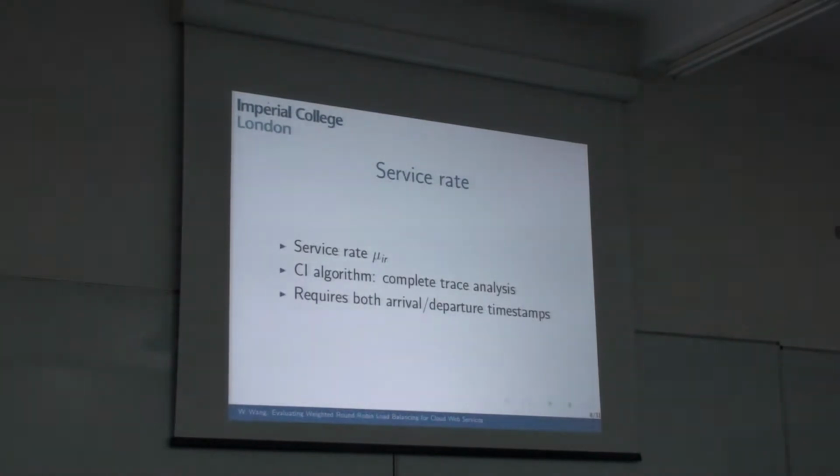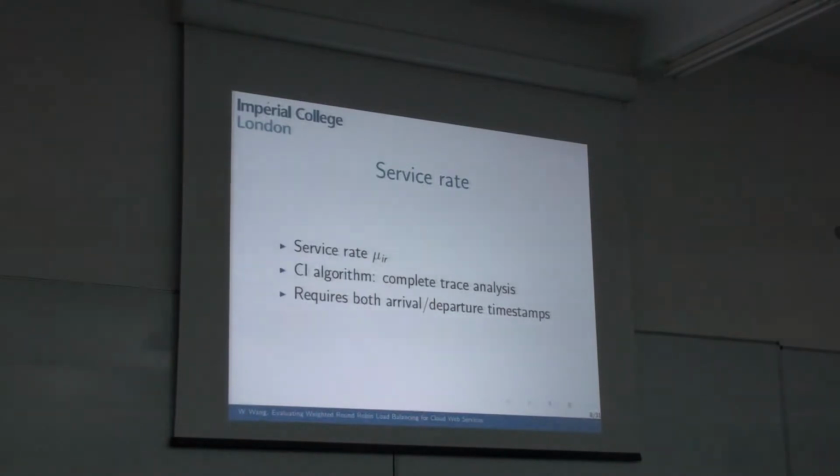Service rate is a very important parameter for queueing network models. It characterizes the processing speed for the server to process each type of request. Here we use a complete information algorithm to estimate the service rate. This algorithm requires both arrival and departure timestamps to do the complete trace analysis, and is able to return the near exact value of the service rate.